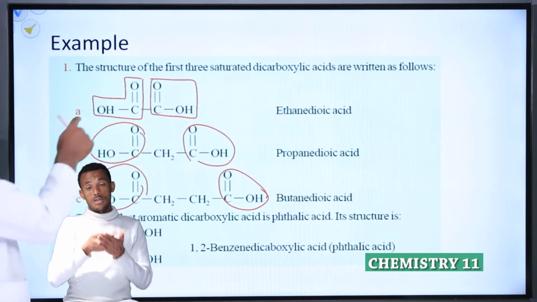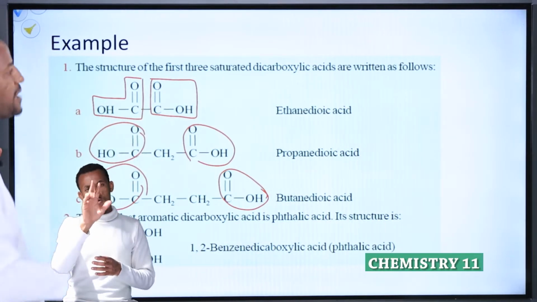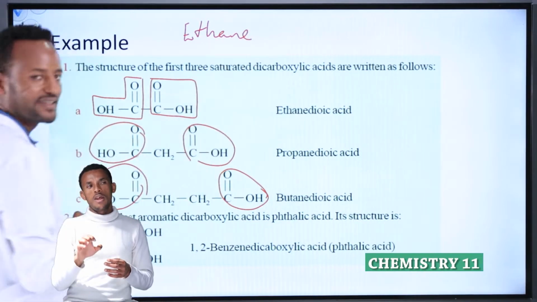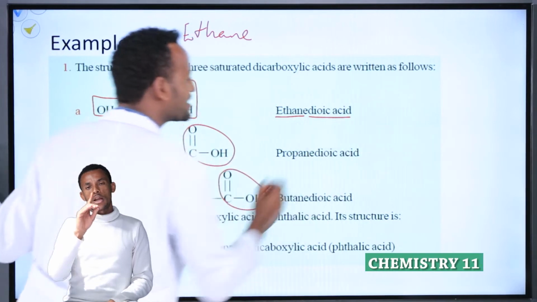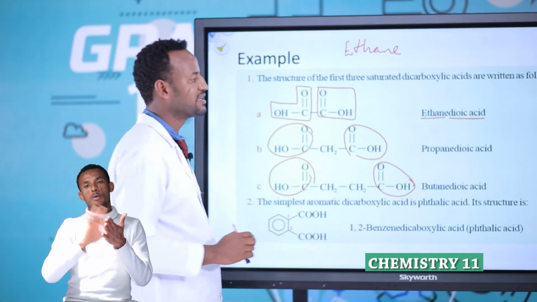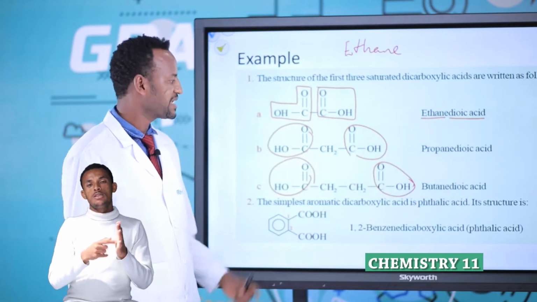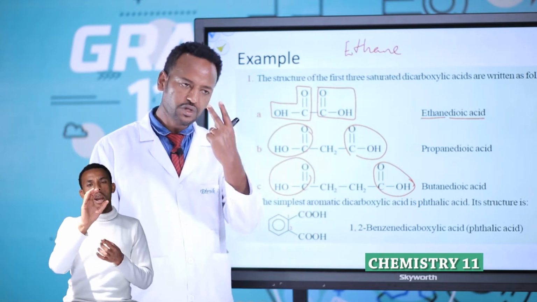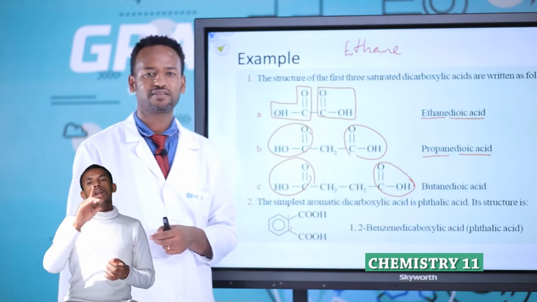But in the case of the first one, A, how many carbons? 2 carbons. The name is what? Ethane dioic acid. Look, ethane dioic acid. Ethane indicates the number of carbons. Dioic acid indicates the number of COOH groups. Similarly, 1, 2, 3, 3 carbons with 2 COOH groups is propane dioic acid.